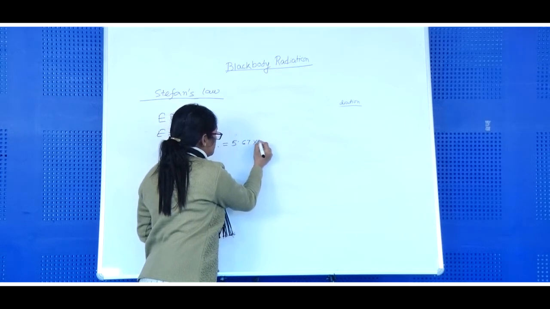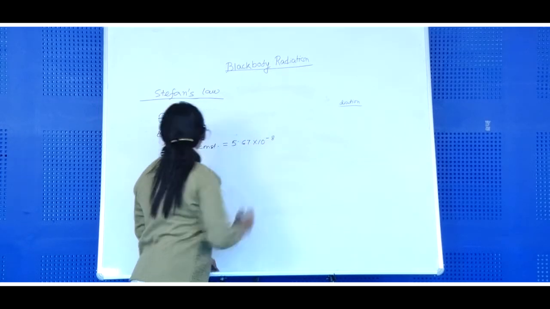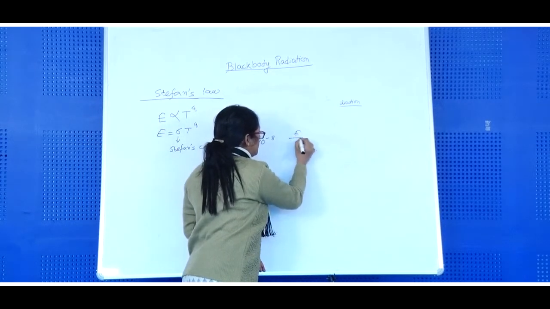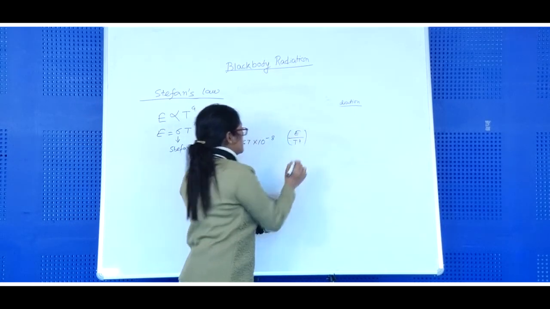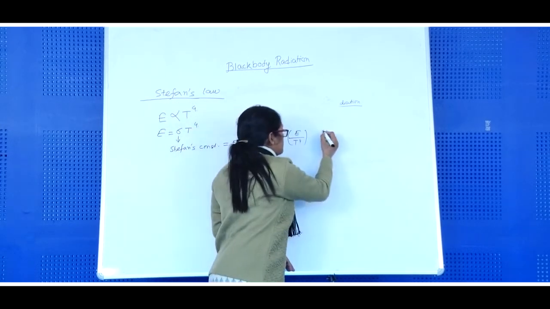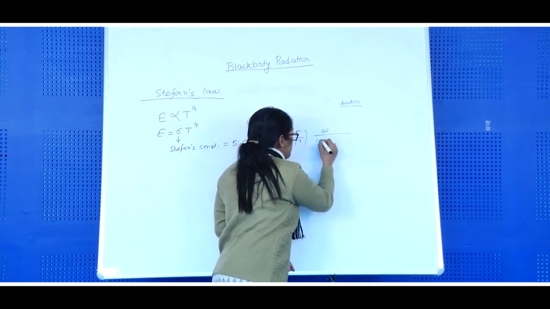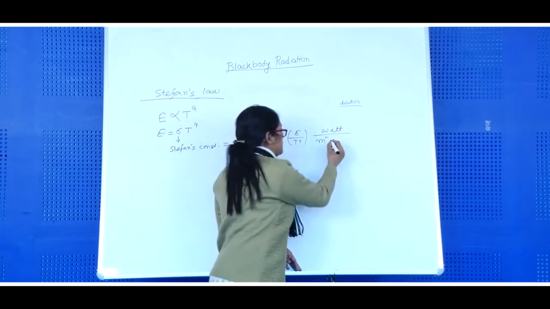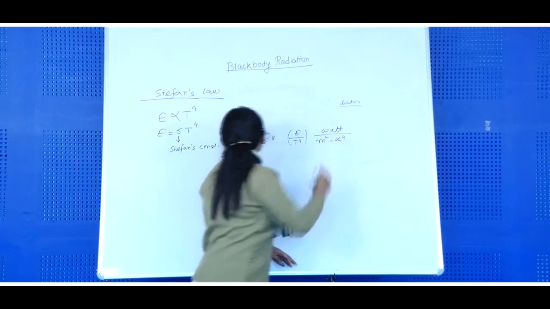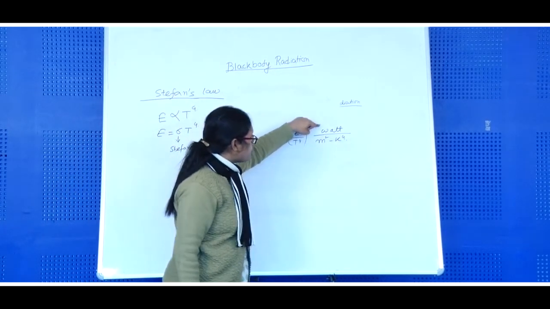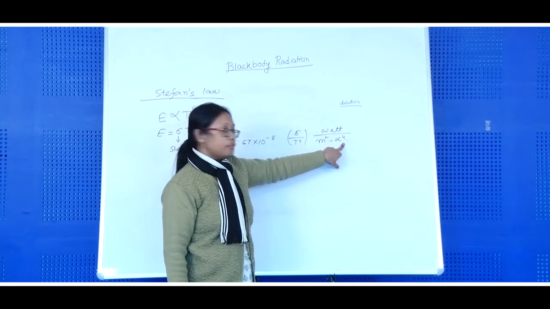5.67 into 10 to the power minus 8. See what will be its unit? Its unit will be E by T to the power 4. What is the E? E is emissive power that we have already derived, that its unit is watt per meter square, and T is Kelvin to the power 4. So sigma is 5.67 into 10 to the power minus 8 watt per meter square per Kelvin to the power 4.